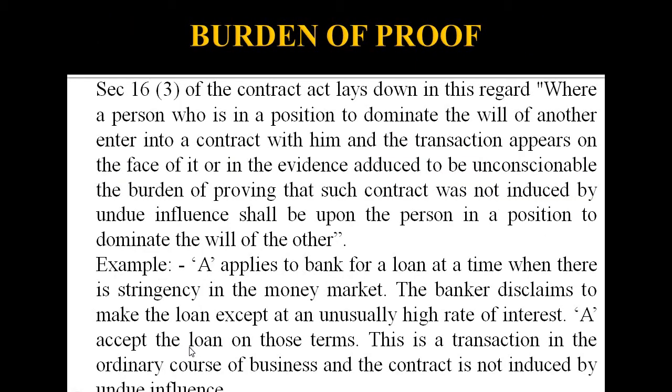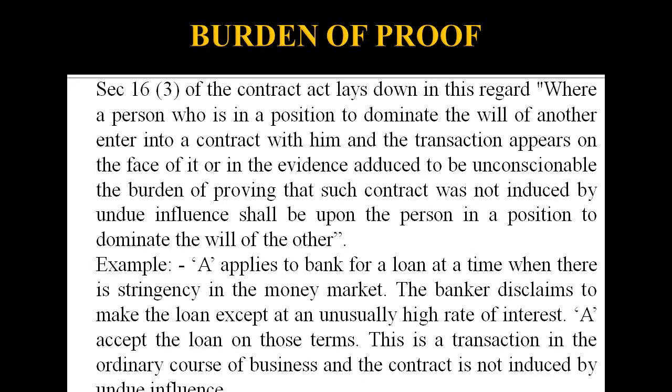The next is burden of proof. Under Section 16(3) of the Contract Act, the person must prove that he is not committing any undue influence. Who is the person who must prove that he is not committing undue influence? The person having the power of dominating must be in a position to prove that he did not induce by undue influence. If it is proved, then it does not come under undue influence.